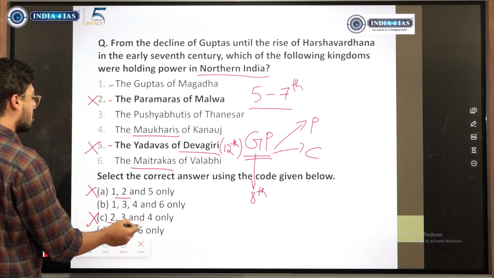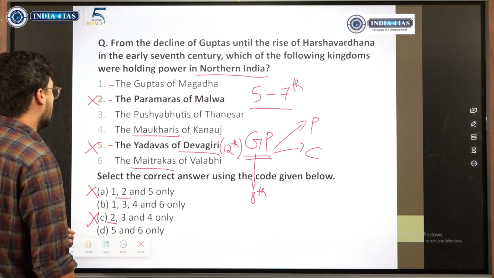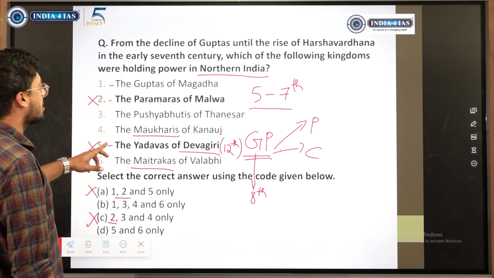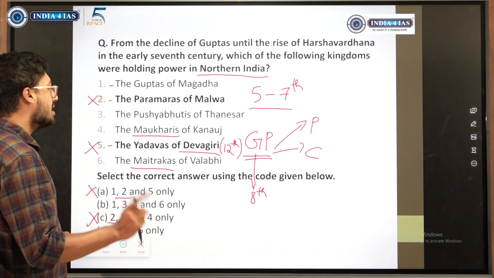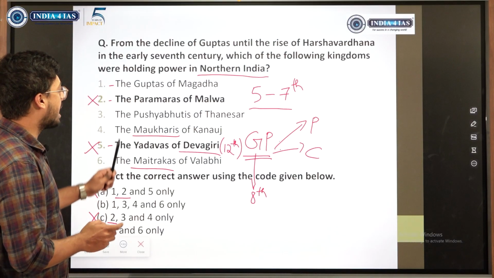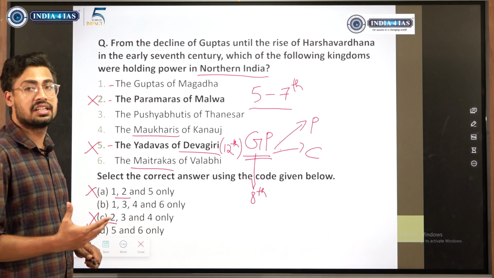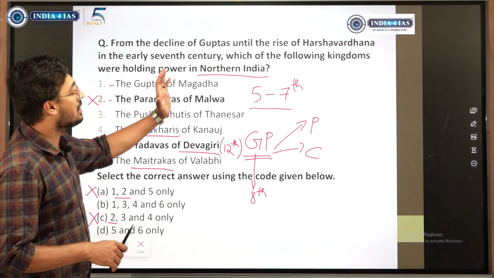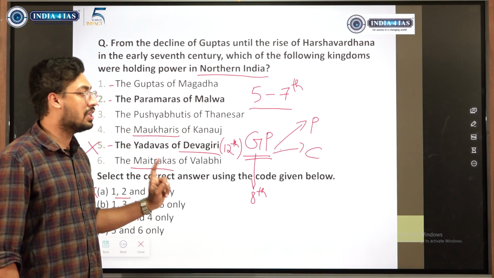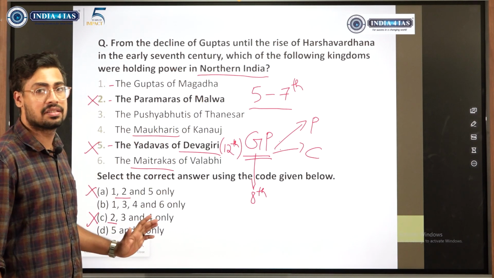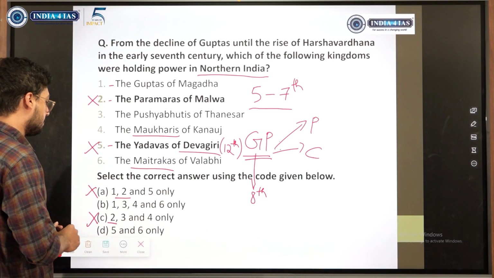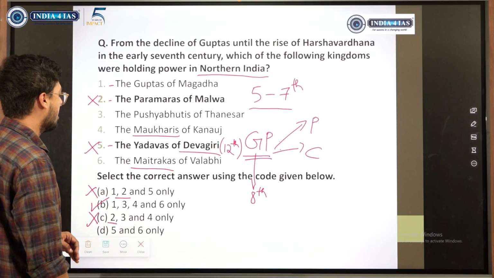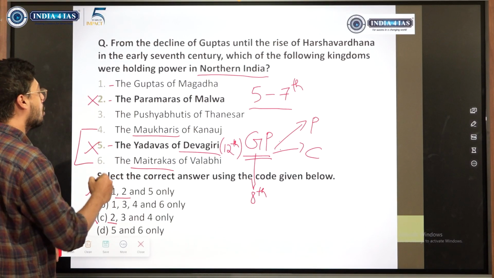So it is 1, 3, 4, 6 or 5, 6. We have very little idea about 4 and 6, but we know that the Yadavas did not belong to this timeline. This was one way of thinking. Another way is Yadavas of Devagiri. Where was Devagiri? It was almost in the western part, in the Maharashtra region. So it is not properly northern India either. In that sense also, if we knew where Devagiri is, we could have eliminated 5. So eliminating 2 and 5, we get 1, 3, 4 and 6. Even without knowing who 4 and 6 are, we could have answered this question.